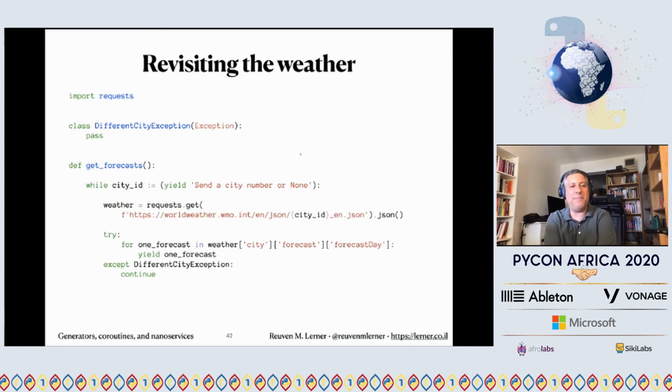So how can we do this? So for example, I can say here, class DifferentCityException. And I want to point out that using a custom exception is really a good idea. You don't want to use just any old exception, and certainly not a built-in one. And now I've rewritten my code a little bit. So I'm going to get the city ID, fine. I'm going to get the request, and I'm going to say try. Right? As I tell my kids, it's always good to try. Right? And so we're going to try to retrieve it. And we do try and yield. The thing is, though, every time we do a yield, what happens? That's right. The generator returns a value and goes to sleep right there. And if we then say throw, that's where the exception is going to be caught. And we can say, except for a DifferentCityException, continue. What's going to continue? The while loop, meaning go back up to the top.